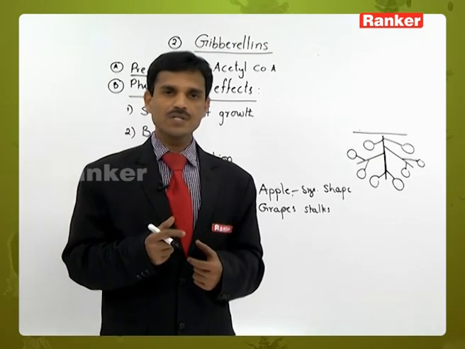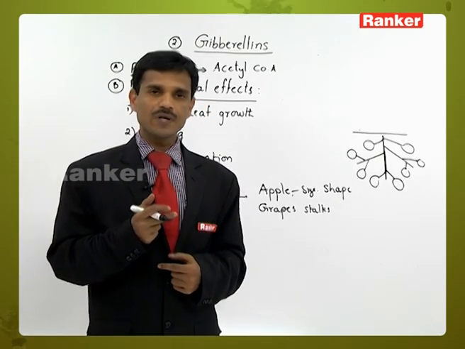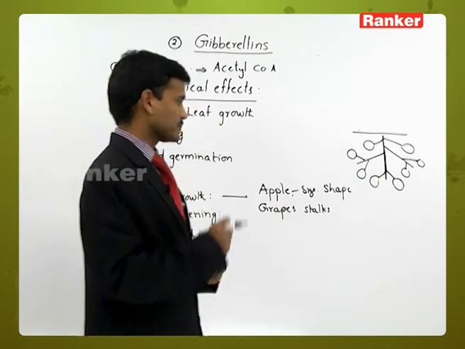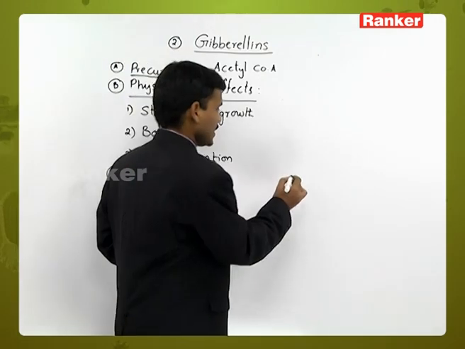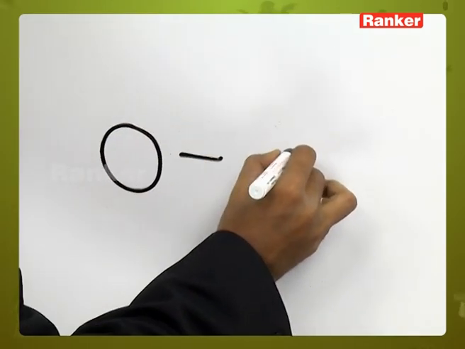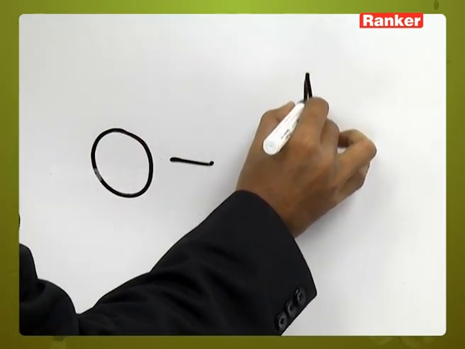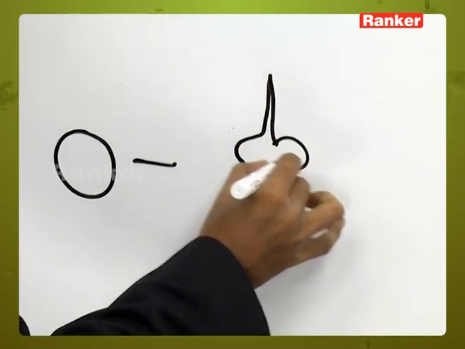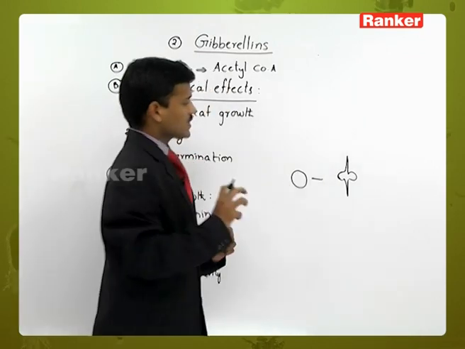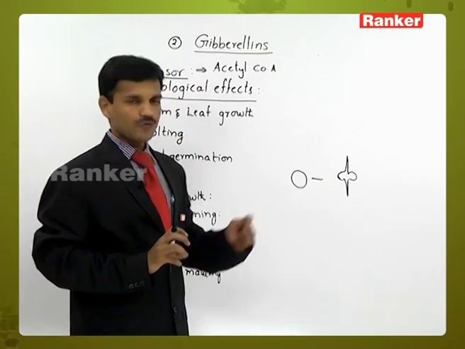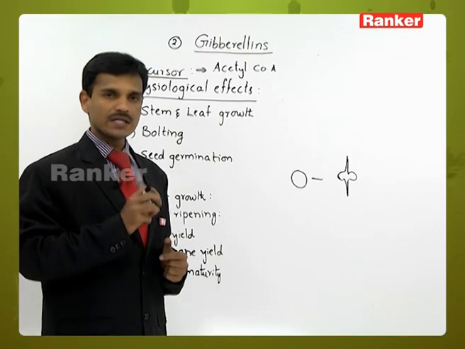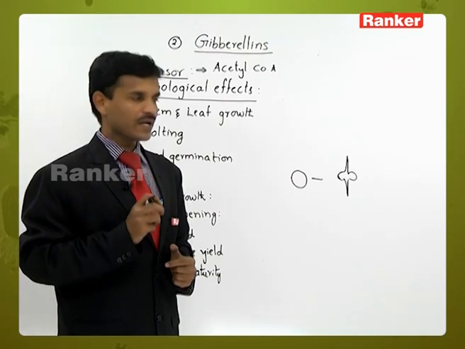During seed germination, the stored food material is converted into maltose sugar. So the seed germinates into a seedling, and these seedlings are used in the brewing industry.